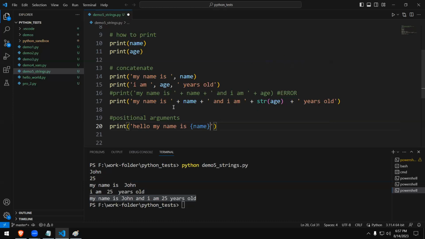You can see though you typed inside single quotes, even you can use double quotes, no problem. This part, the open and closing curly braces, whatever is inside that became blue color. Which means the Python language will process that thing and give you an output. And I want to say, my name is, then it'll print my name, then it'll say, and I am, and we'll put open, close curly braces again, we say age. After that, years old.